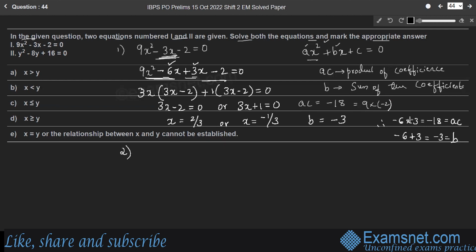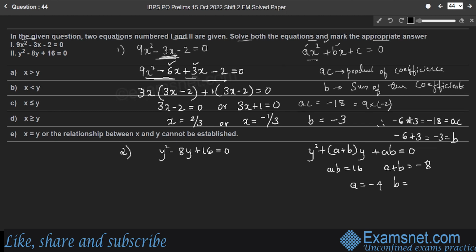So consider the second equation, y square minus 8y plus 16 is equal to 0. A quadratic equation in the form of y square plus (a plus b) into y plus ab is equal to 0. Here, ab is 16, a plus b is minus 8, right? Therefore, a is equal to minus 4, b is equal to again minus 4, so that their product is plus 16, their sum is minus 8.